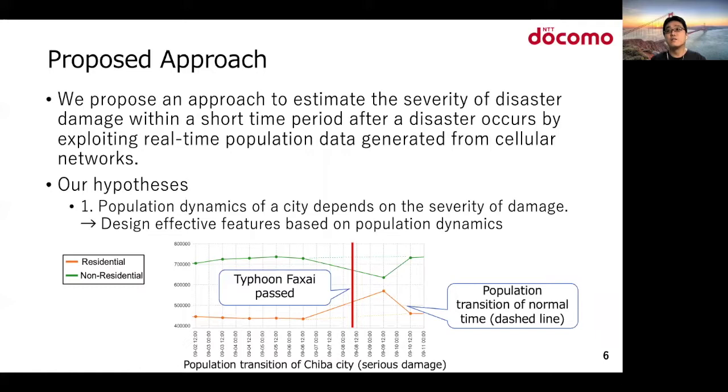The first one is we assume that the population dynamics of a city depends on the severity of damage. For example, we expected that the presence of residential population in a city will increase and non-residential population will decrease after a natural disaster over that of normal time. So we design effective features based on population dynamics after the typhoon passed.